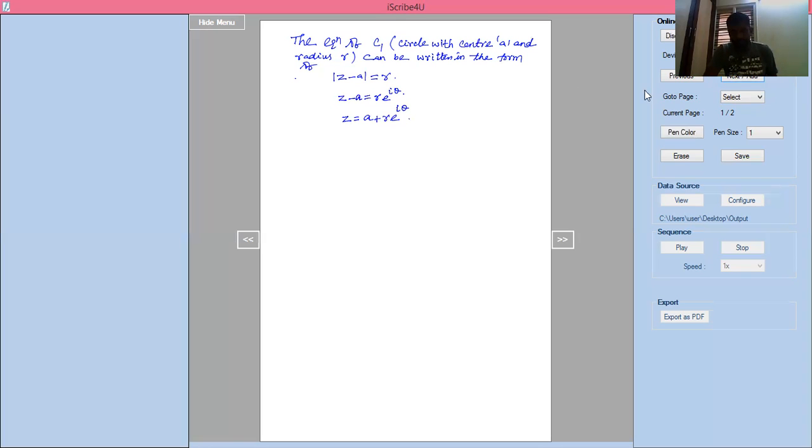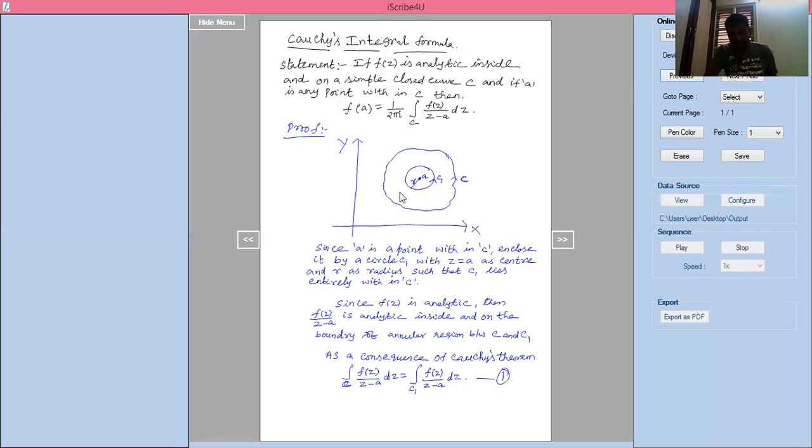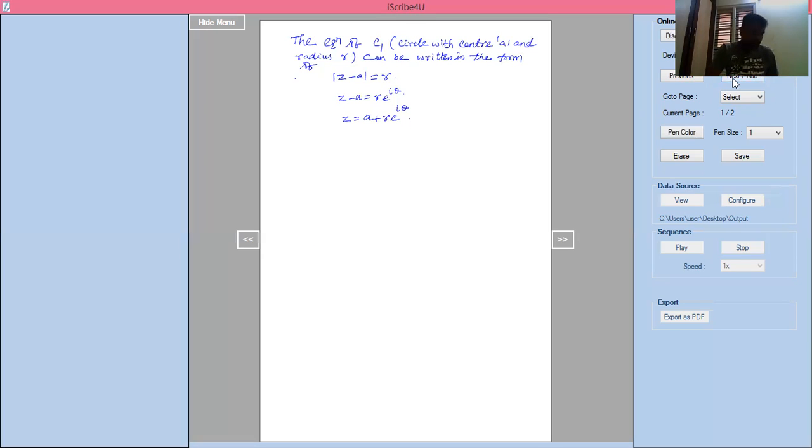Here, C1 is a circle, as I already told. How much rotation it will make: this is a circle of radius R units. This is 0 to 2 pi, that means it will make 2 pi revolutions. 2 pi is nothing but 360 degrees. So theta should lie between 0 and 2 pi.